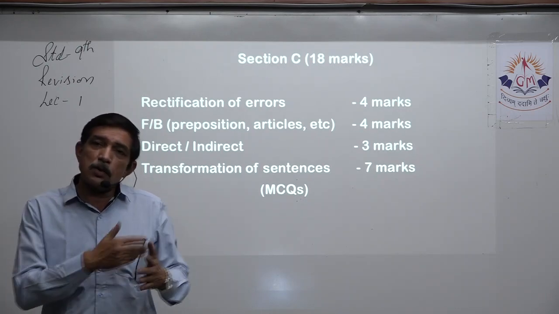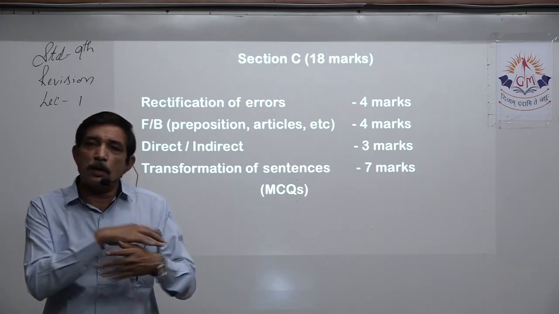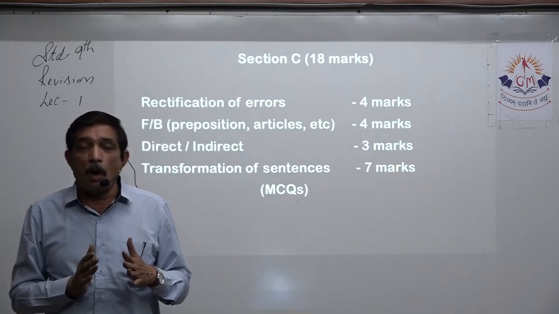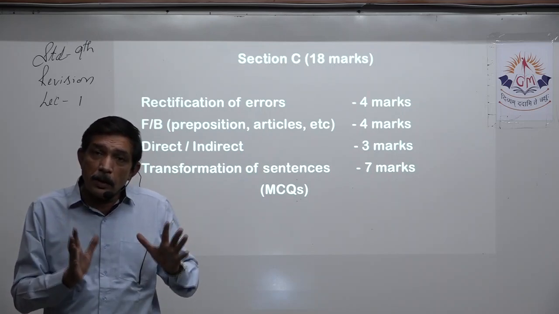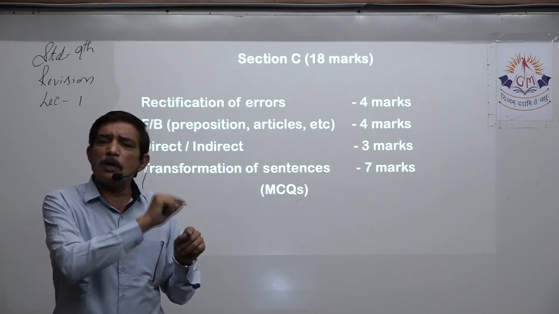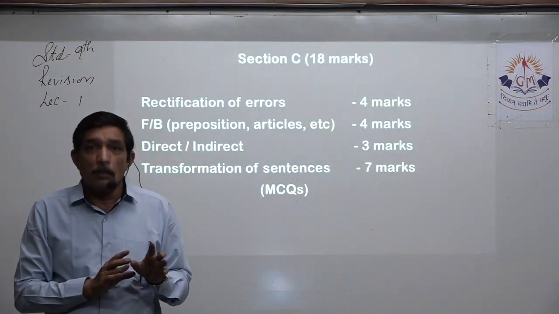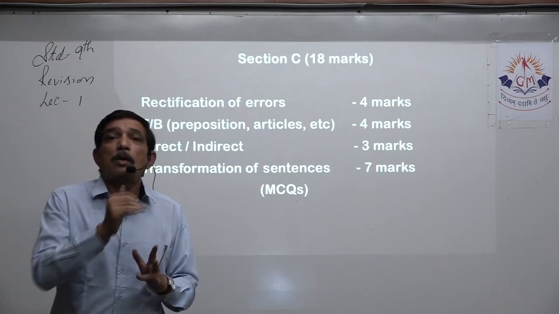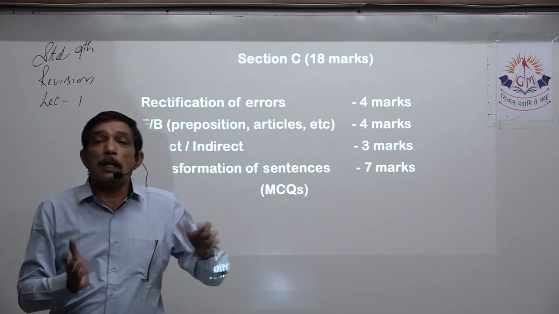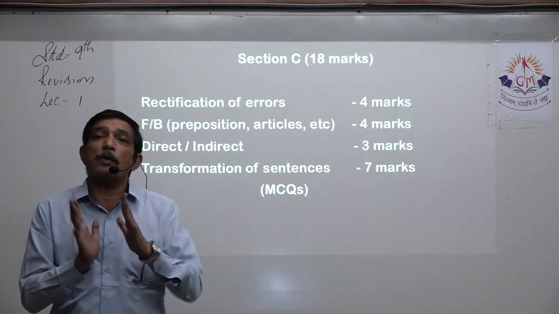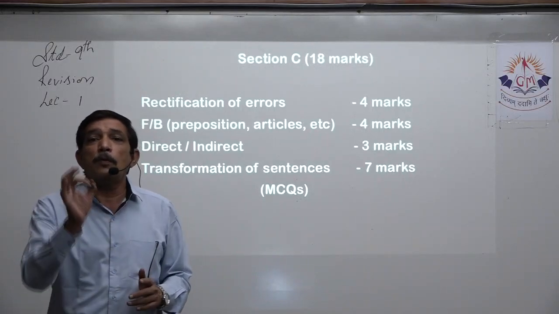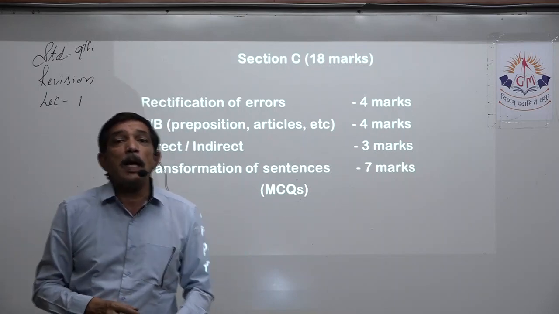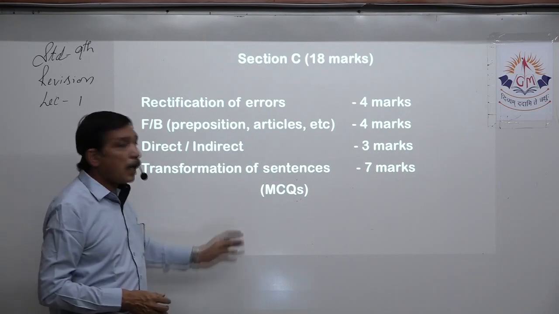Because as soon as you read the first option, you know, no, this cannot happen. You read the second one, so you narrow down your options. One you definitely know cannot happen, so put a cross over there, right? So now you have only 3 to deal with. Out of that 3, which is the next wrong one? Then 2 options are out, now you have 2. Out of that 2, which is the correct one. So slowly you narrow down. That is the correct way of answering any MCQ, right? So you do that, you get the marks.